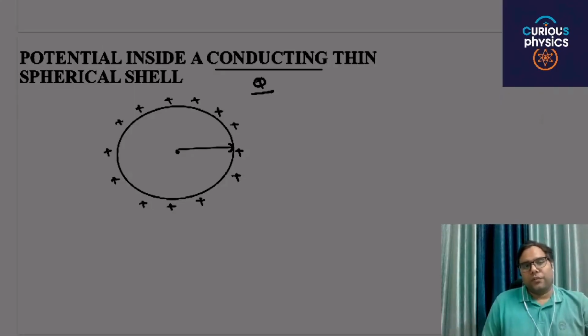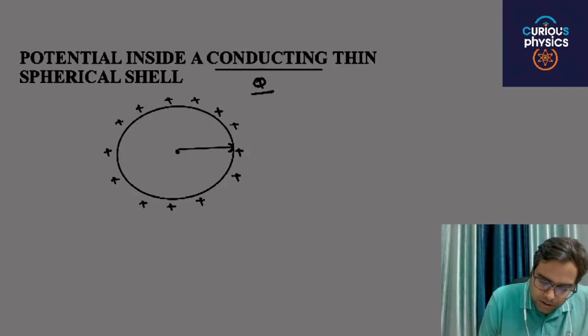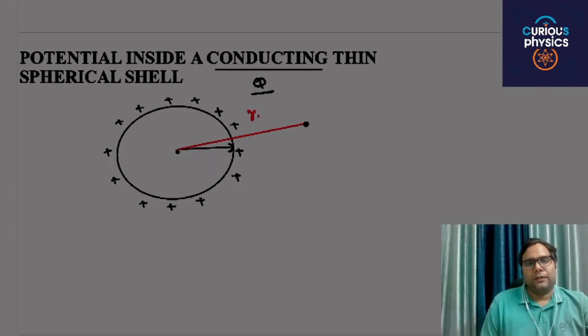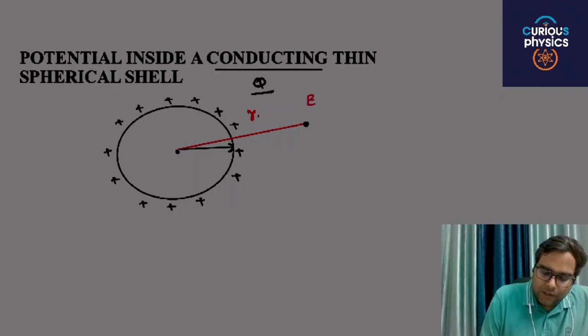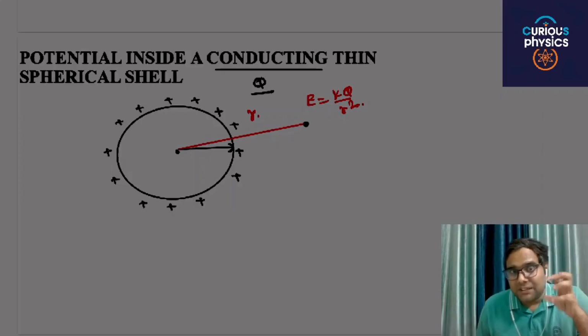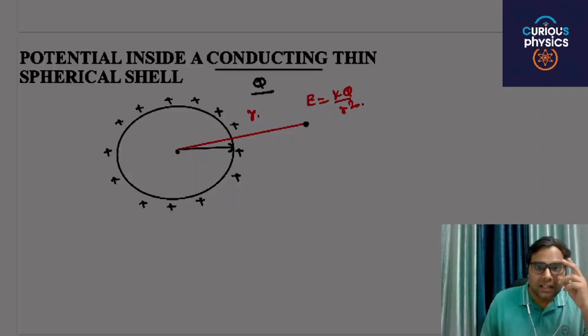Then first of all, outside, at a distance r, what will be the electric field? For an outside point, this particular charge will act as a point charge, then the electric field will be kQ by r square. K will be 1 by 4 pi epsilon naught. This you know. And if we move inside this spherical shell, is there any charge or not?